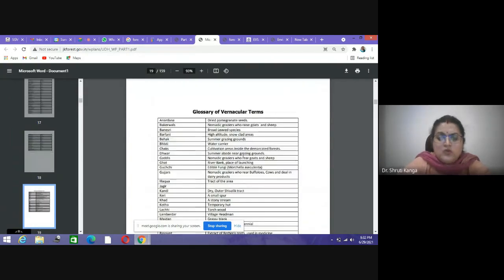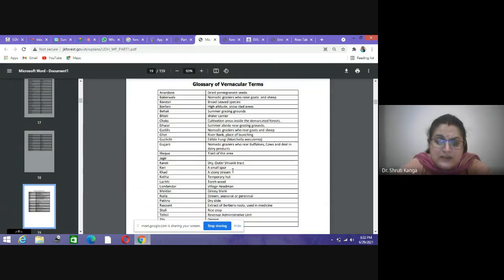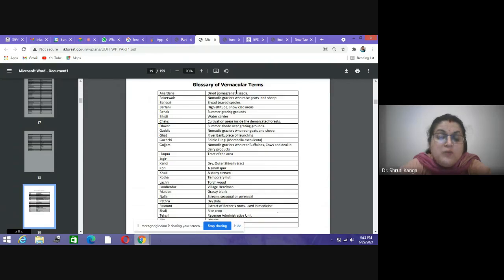Okay, then we have a glossary of different terms like anardana, different terms or forest products you can say that we get from these forested areas, like anardana, dried pomegranate seeds, then Gujjars, nomadic graziers who rear buffaloes or cows in the forested areas, and they deal with the dairy products.